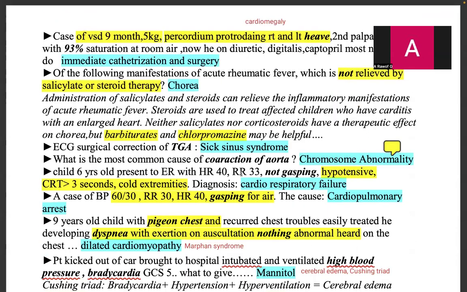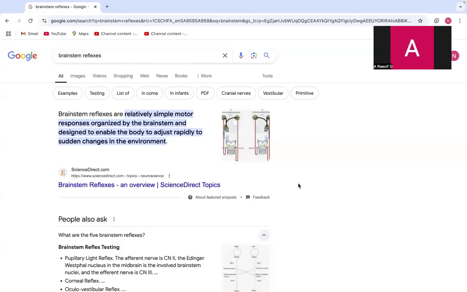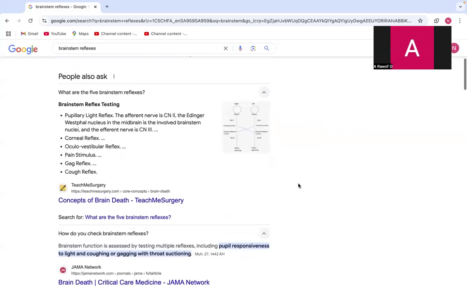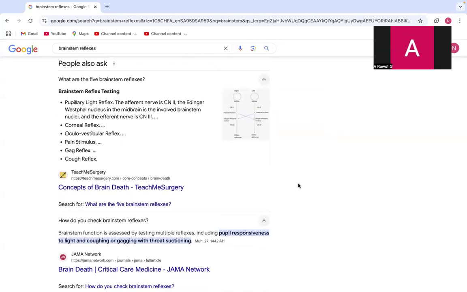So let's go to the next question. Before that, I want to let you know what the brainstem reflexes are and how they are tested. Brainstem reflexes include the pupillary light reflex, where the afferent nerve is cranial nerve 2, and the Edinger-Westphal nucleus in the midbrain is involved, with the efferent nerve being cranial nerve 3.